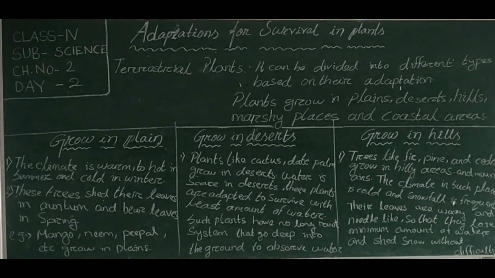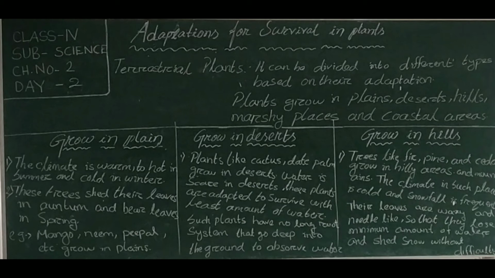Such plants have a long root system that goes deep into the ground to absorb water. For example, cactus, babul, kikar, date palm, etc. grow in deserts. Next one, plants adapted to grow on hills. Trees like fir and pine grow in hilly areas and on mountains.